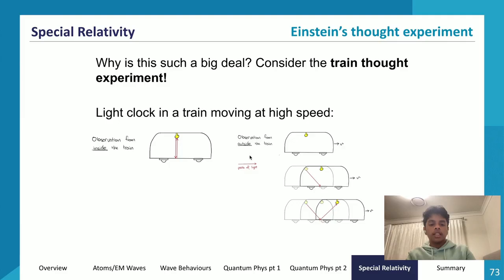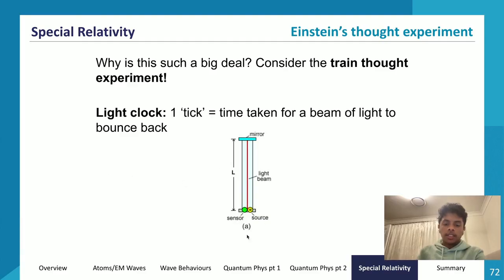So now let's place this light clock in a train moving at a high speed. What does this mean for us? Well, if I'm looking at it from inside the train, then I see it just like this. I see it going up and then coming back down, so two straight lines.